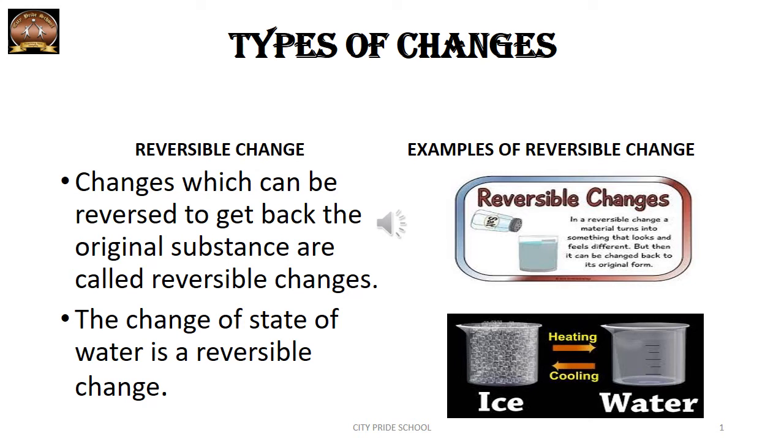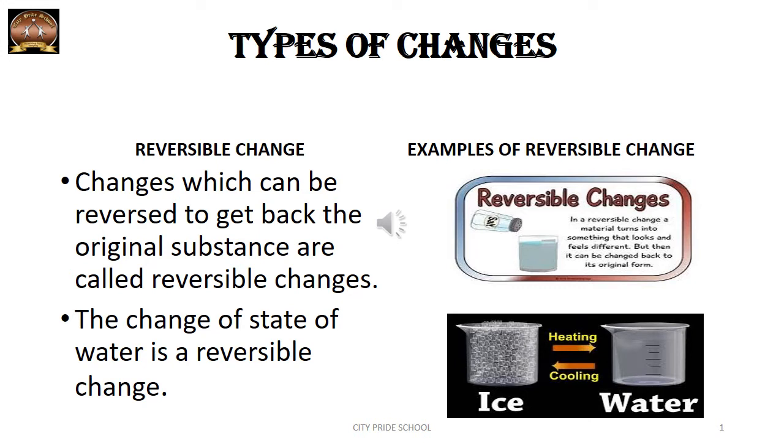Now you must have observed a lot of things around you, and over a period of time you must have observed that some substances change, while some of them, even if they change, can come back to their original state. So we are going to study now two types of changes, that is reversible change and irreversible change.